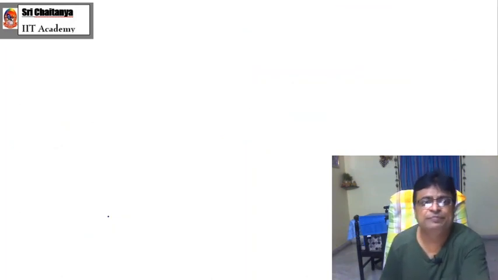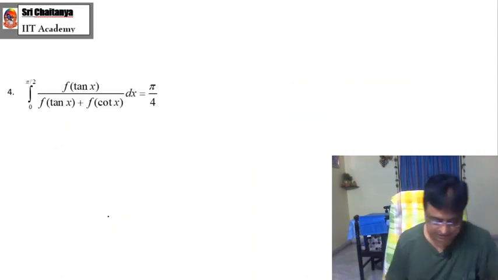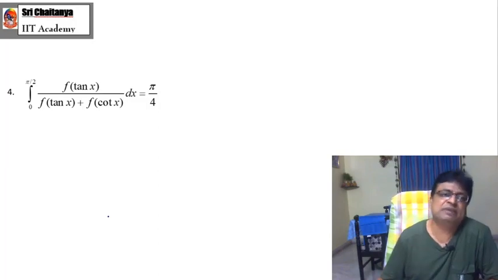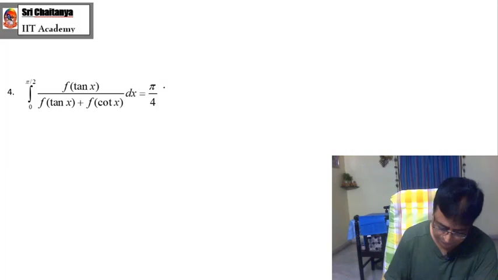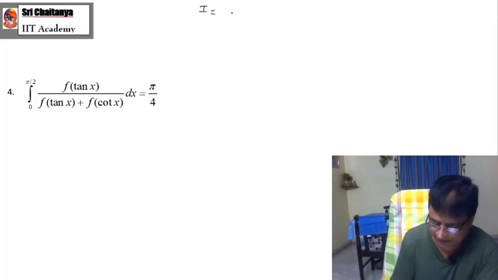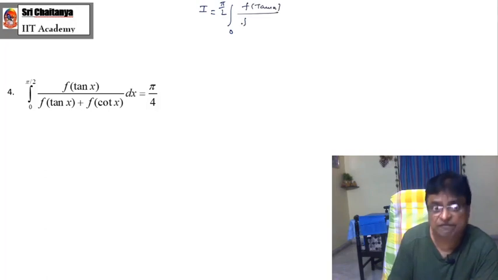Now coming to another important result, this is the same: f of tan x by f of tan x plus f of cot x, and of course the proof is also similar to the above one. Again I am giving the proof. I equals integration 0 to pi by 2, f of tan x by f of tan x plus f of cot x dx,